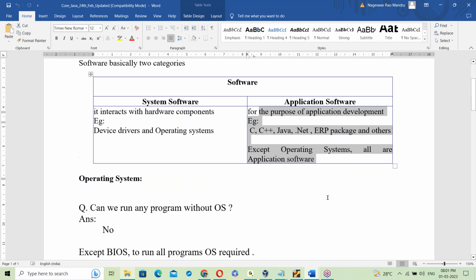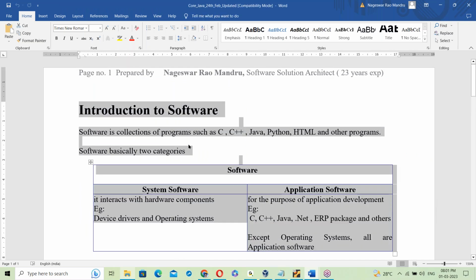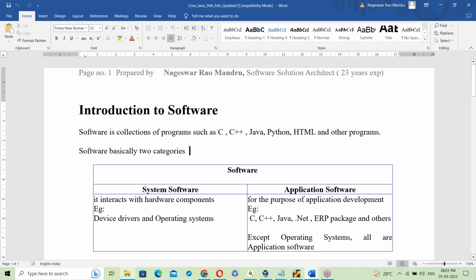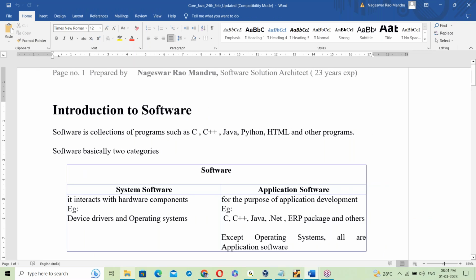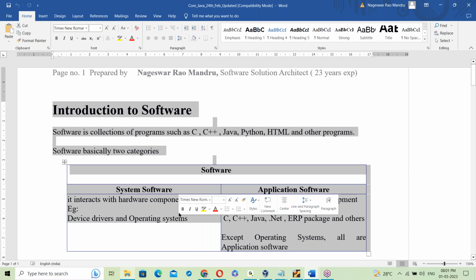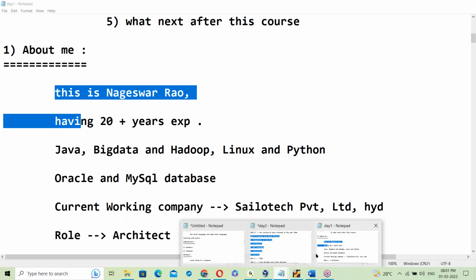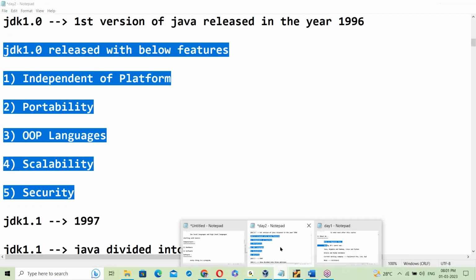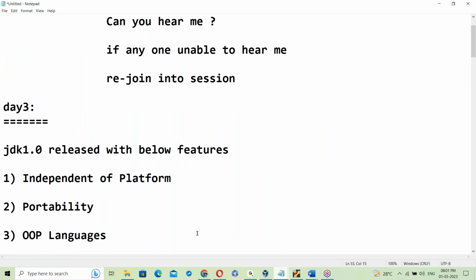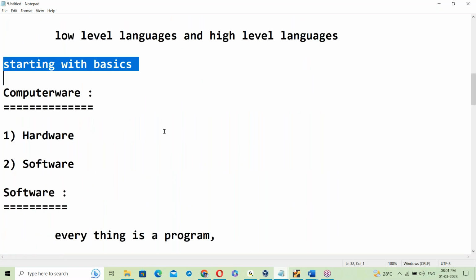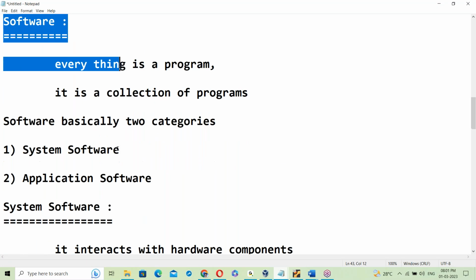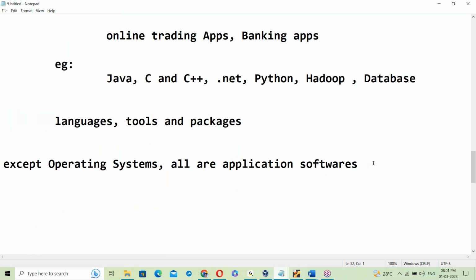Okay, right? So this is the same as in the document here. You guys, running notes are not necessary. Don't try to write any running notes. I have prepared a well-prepared document. So this explanation is today's topic, starting with the basics, starting with software. The same thing is in the document, so running notes are not necessary.